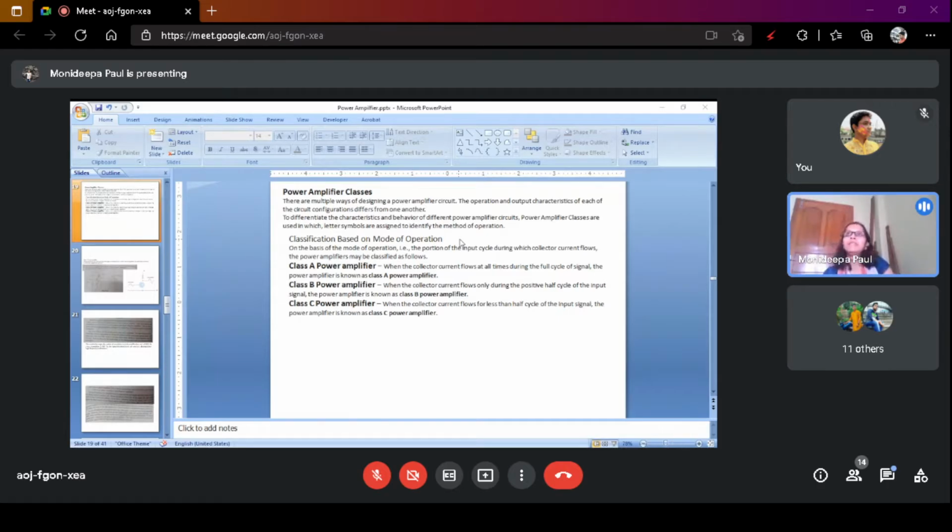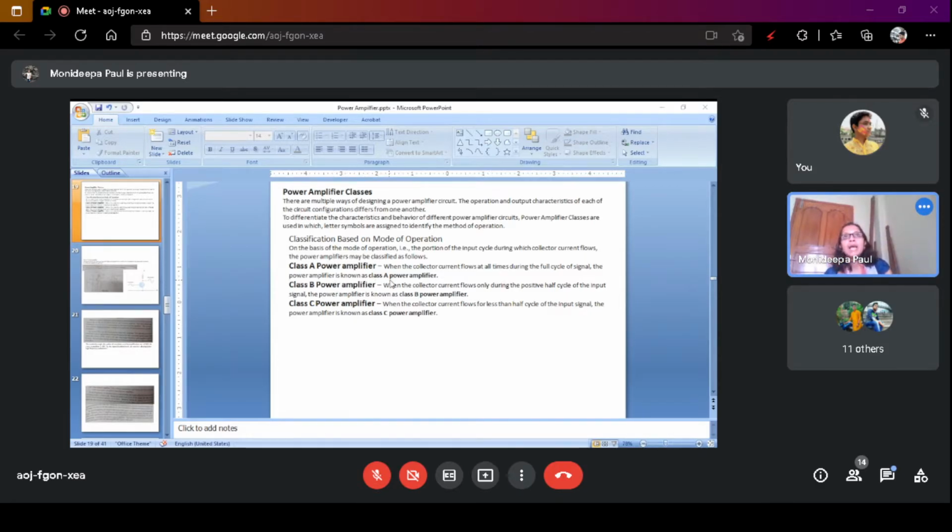Mode of operation means the input signal, if we apply the whole input signal, that is the positive half and negative half of the input signal, how much output signal we get. In case of class A power amplifier, when the collector current flows all times during the full cycle of the signal, the power amplifier is known as the class A power amplifier.